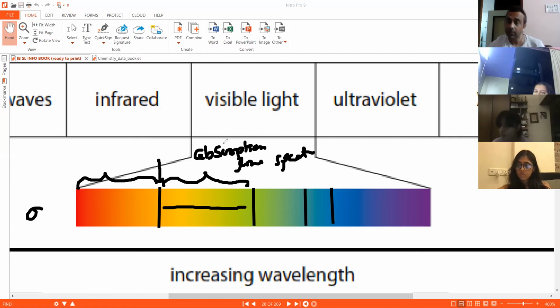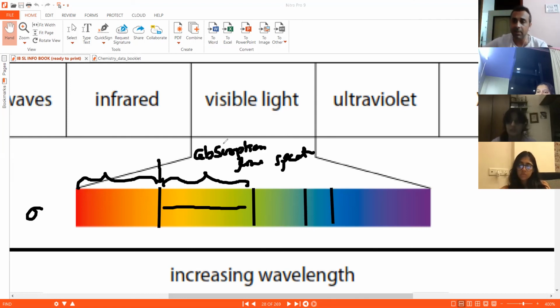Why? Because that emission radiation is emitted from hydrogen. Hydrogen is the source of that radiation. Is that clear? The emission spectrum radiation is starting from hydrogen. In absorption, it is starting from the other source, like the lamp. White light is coming from somewhere else, and that has all the energy values. But when that white light passes through hydrogen, hydrogen will absorb a few energies, and the rest comes through.